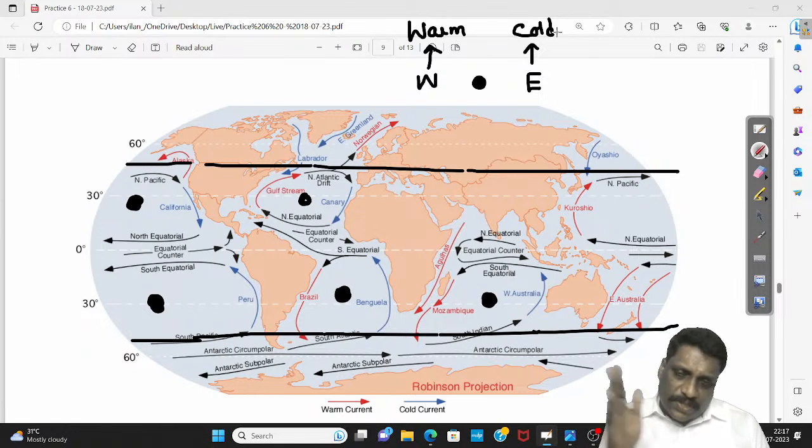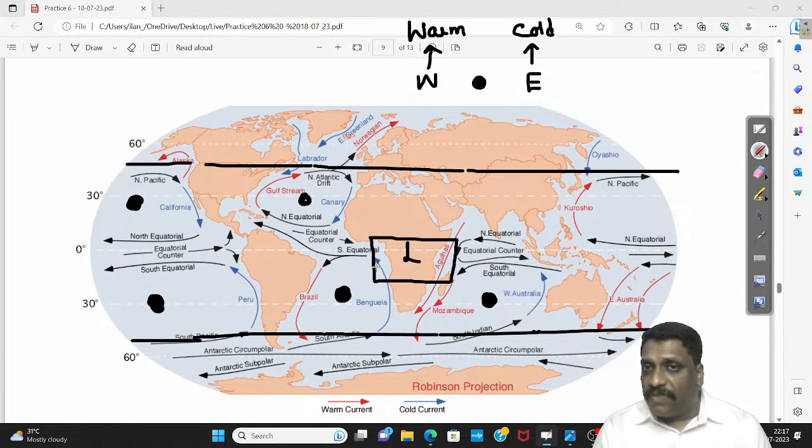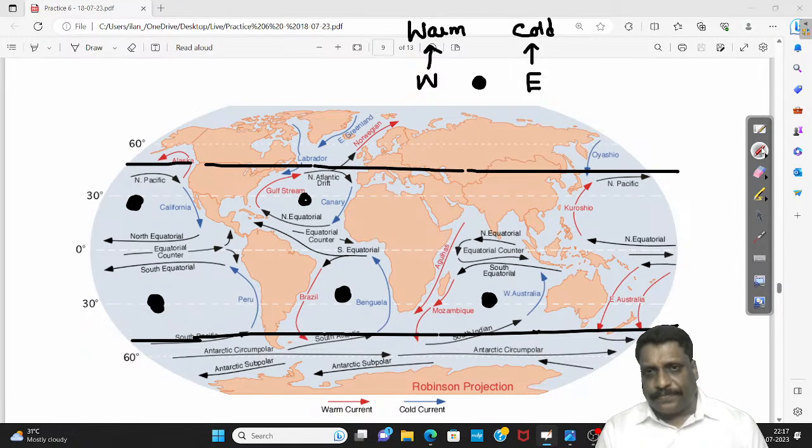What is the western side of the ocean becomes the eastern side of the land. So if I'm taking any land as a reference point, exactly it changes. The eastern side of any land will come under the influence of warm current. The western side of any land will come under the influence of cold current.